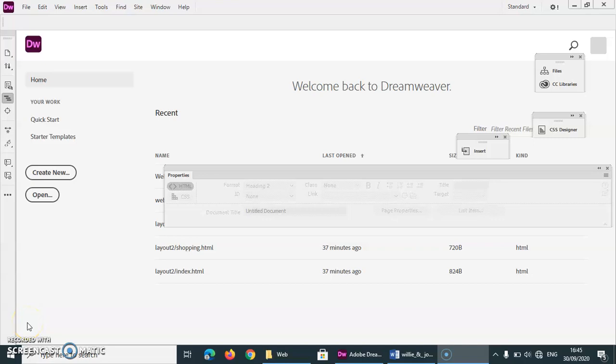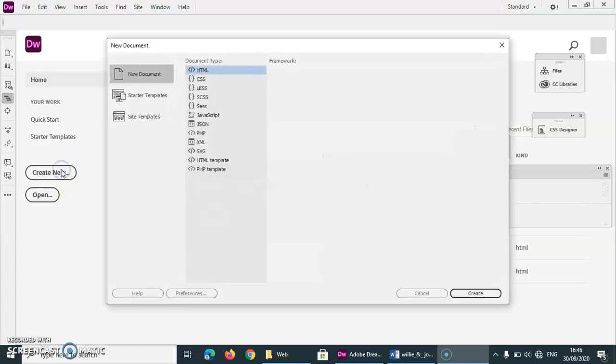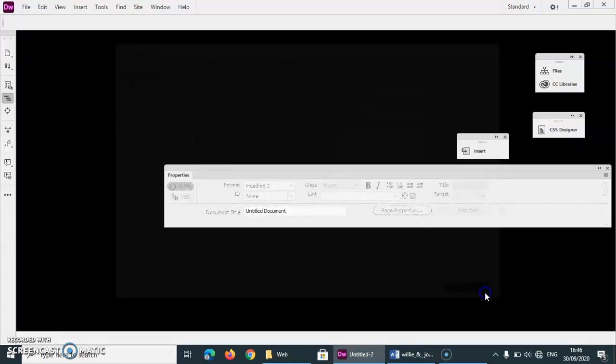So in the last video we saved our web page, we copied the text in, and then we did all the design features, the headings and stuff. This time what I'm going to do is create a web page, save it, and set the color information before I add the text. So I'm going to create new, and you just make sure you're in HTML and create.